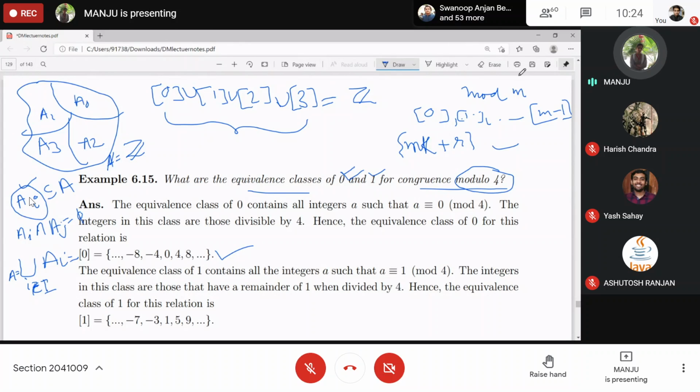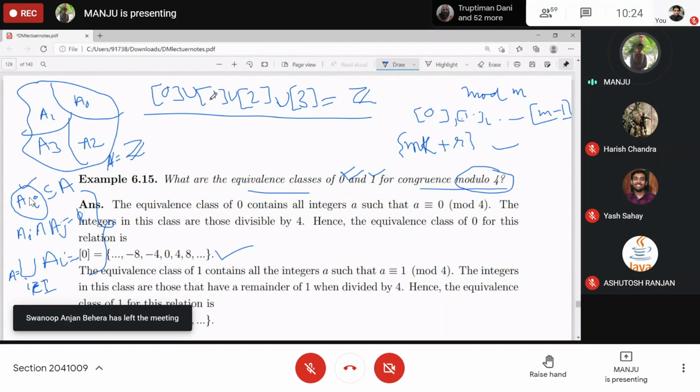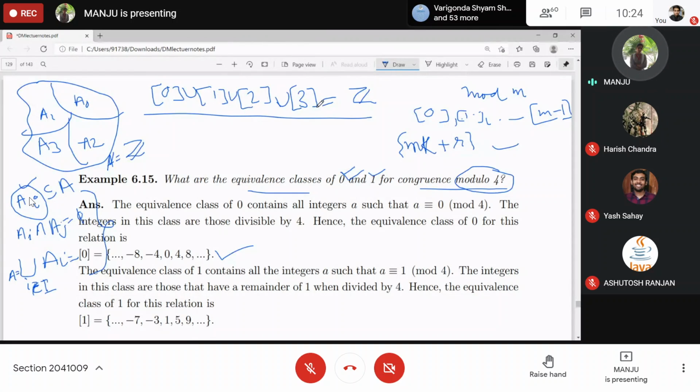Now looking at the equivalence classes of Z, are they satisfying this definition? That is, the intersection of any two equivalence classes is phi, and if you take the union of all of them, you get Z. So this is satisfying the definition of partition.